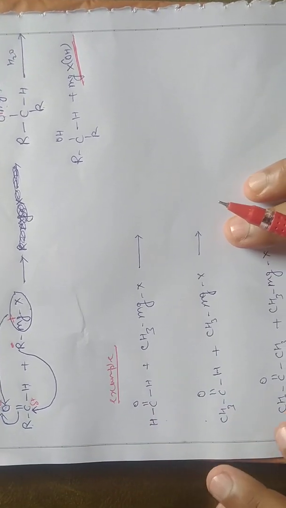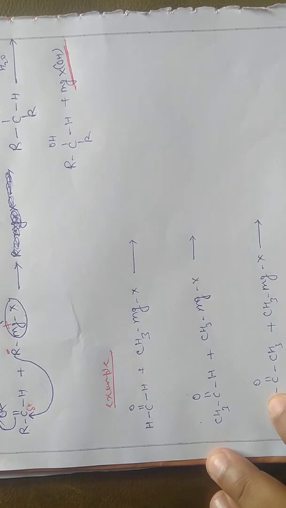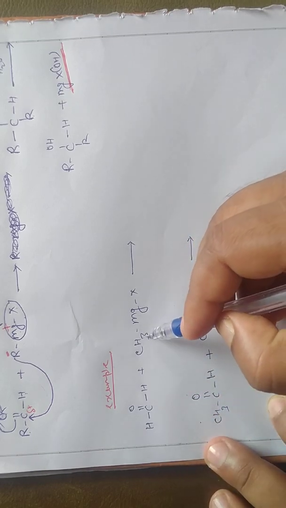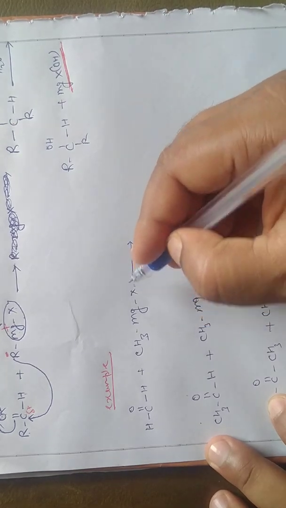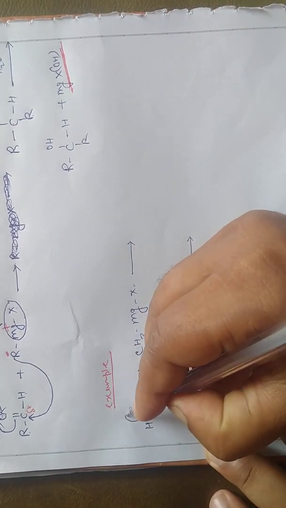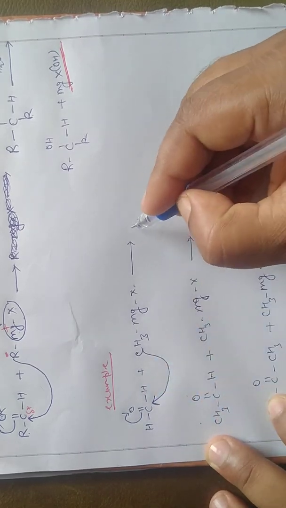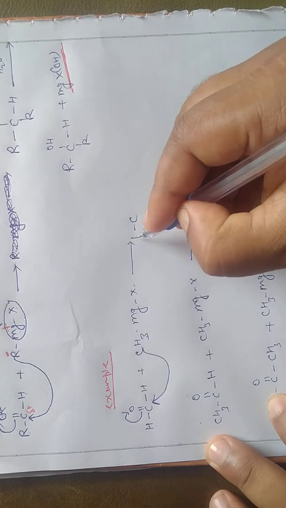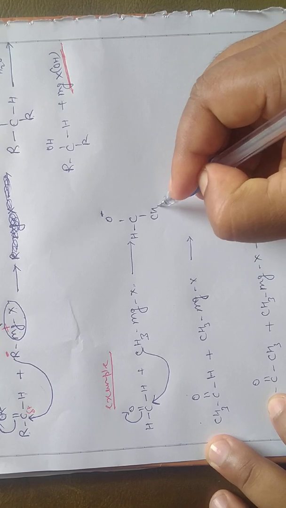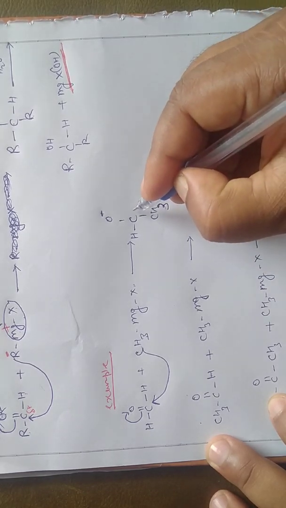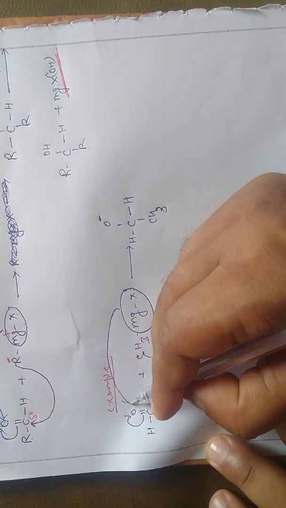Now let us discuss examples of how we can react this. We have formaldehyde, and this one is the Grignard reagent, methyl magnesium halide. As I have told you, when this approaches this one, there is a nucleophilic attack. Ultimately, the oxygen is negatively charged, CH3 is attached to this carbon atom, this one is H, and MgX is attached to this oxygen.